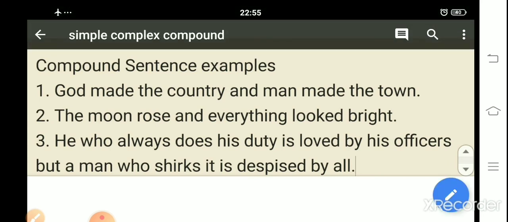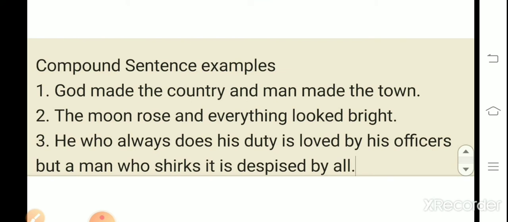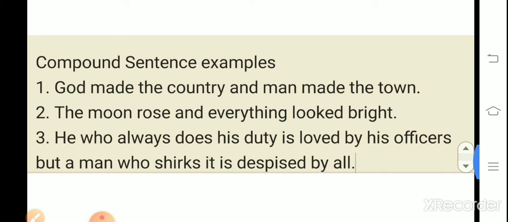Next one: the moon rose and everything looked bright. The moon rose, this has a complete sense. Everything looked bright, this also has a complete sense. So both are independent clauses. Okay? He who always does his duty is loved by his officer.